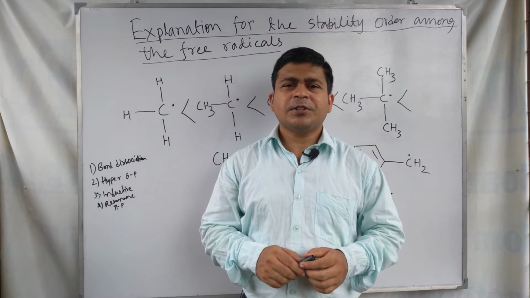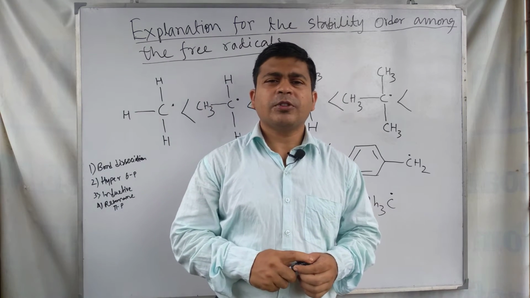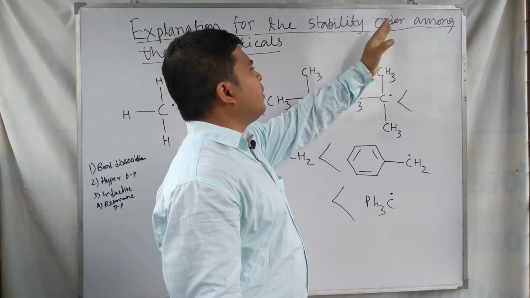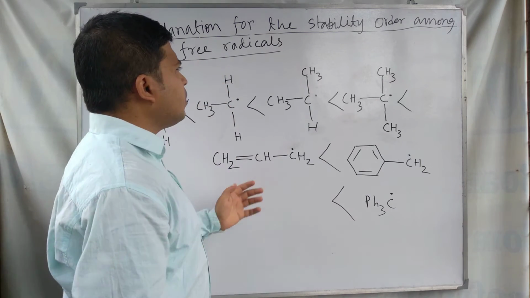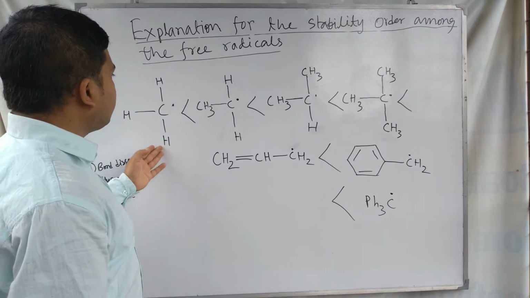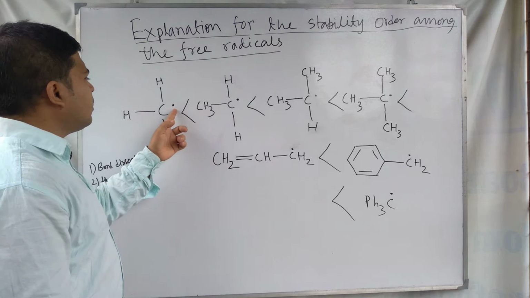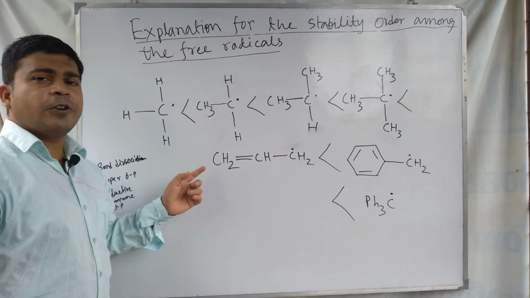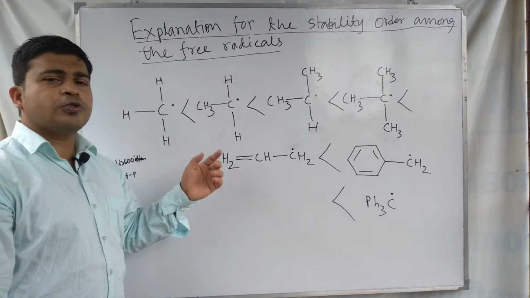Let's start our discussion about the explanation for the relative stability among the free radicals, the stability order among the free radicals. Look at this one. This is called a radical because the carbon is bearing only a single electron. For this reason, this species is called a reactive intermediate or reaction intermediate. It is formed during the course of an organic reaction.